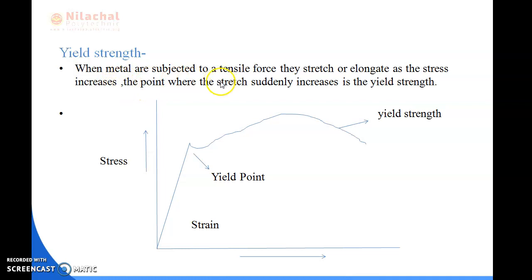When materials are subjected to a tensile force, they stretch or elongate as the stress increases. The point where the stretch suddenly increases is the yield point. The yield strength of a material represents the strength below which the deformation is almost entirely elastic.